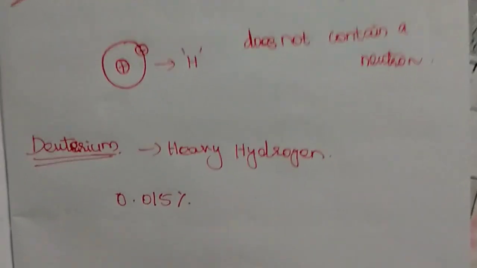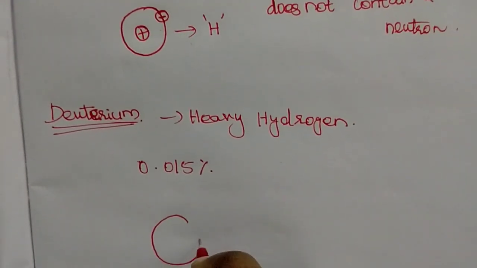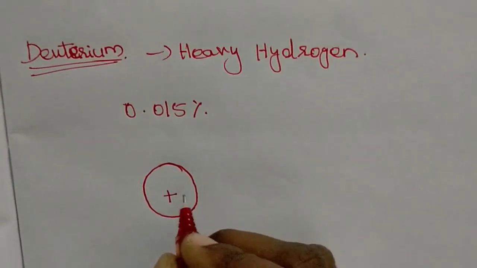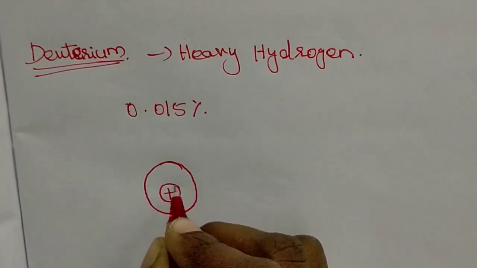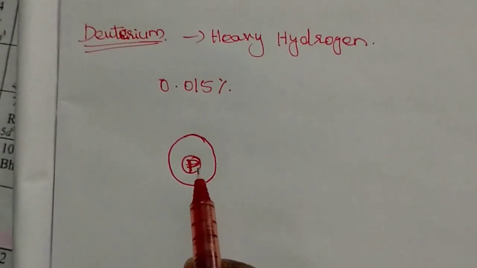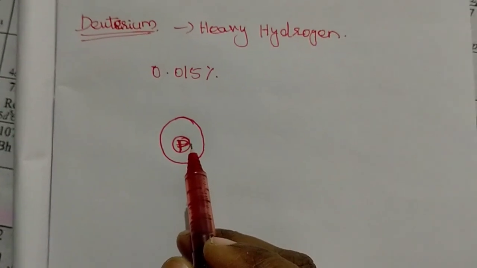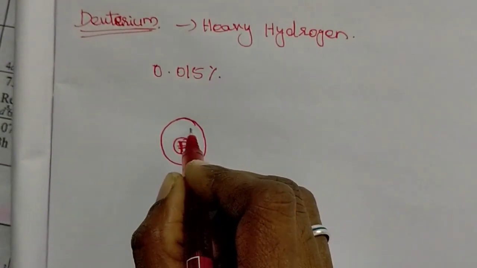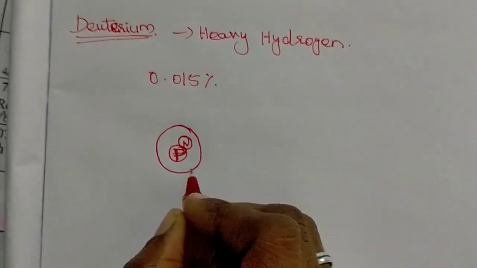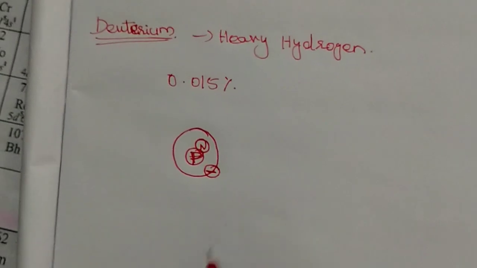The structure of deuterium: in the nucleus of deuterium, it contains one proton and one neutron, and in the orbit it contains one electron.